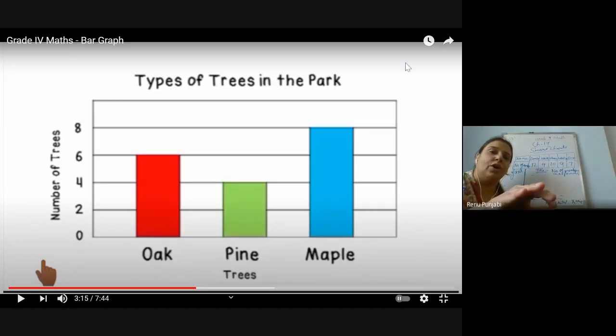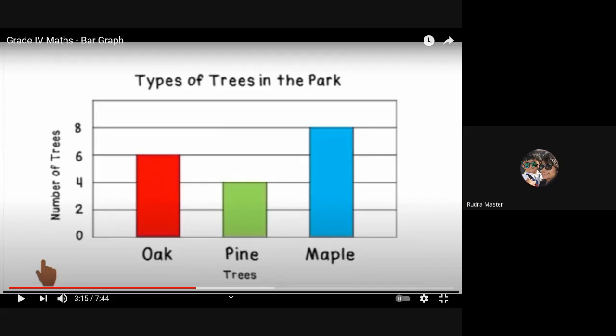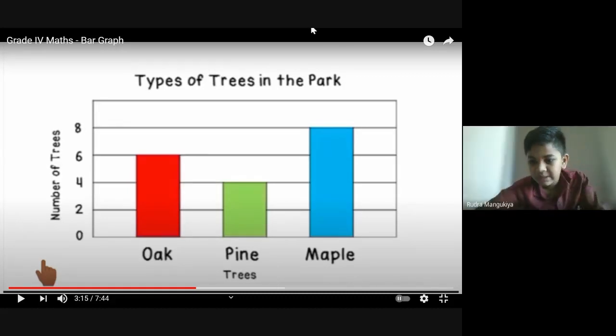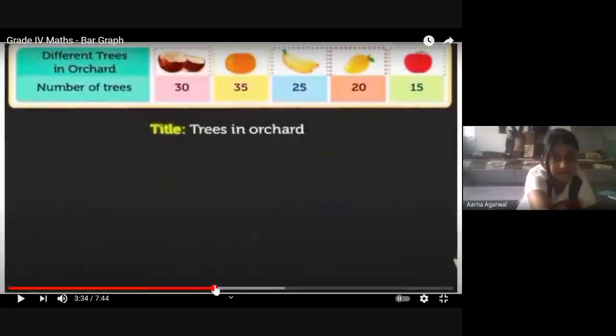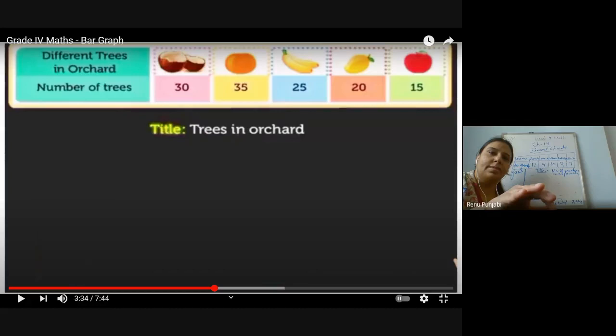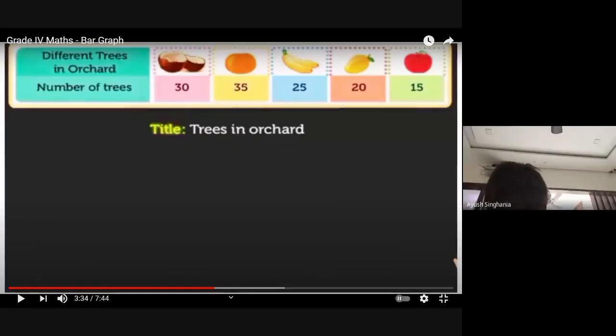Which type of trees are less in numbers? Pine. So have you understood by looking at this? Yes or no? Yes.